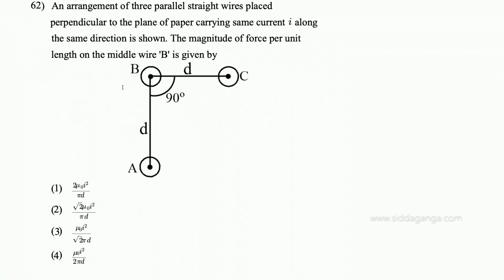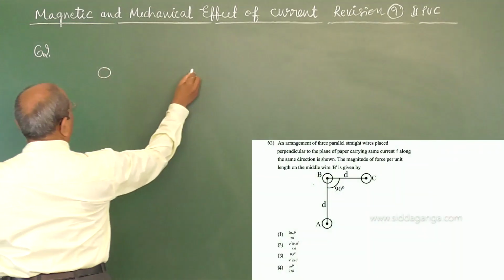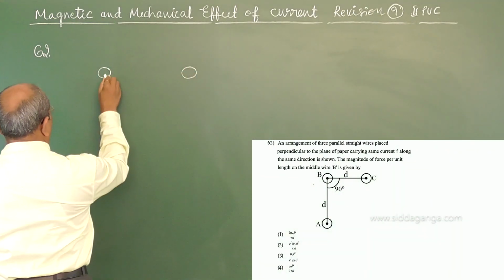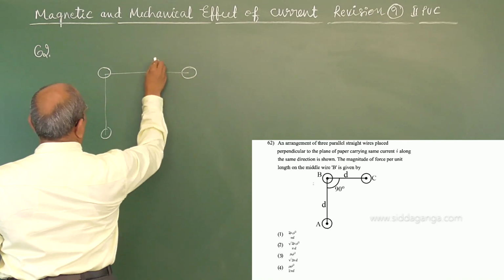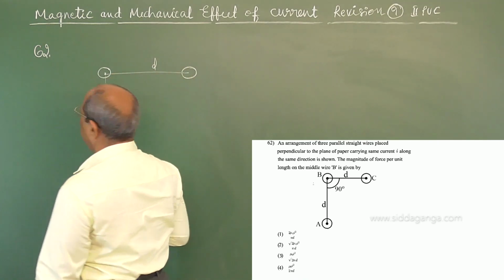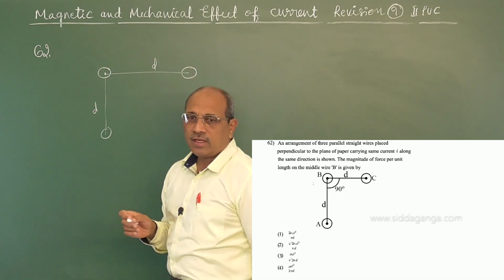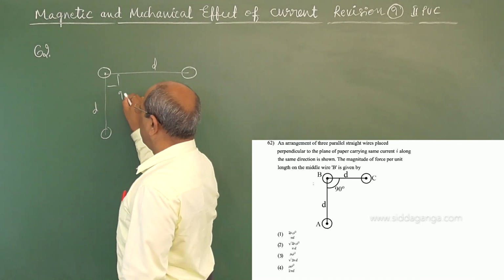See, an arrangement of 3 parallel straight wires placed perpendicular to the plane of the paper carrying same current I along the same direction is shown. The magnitude of force per unit length on the middle wire B is given by. So they have given the three wires perpendicular to the plane of the board. They are at distance d apart and each wire is carrying the current I. Angle between them is 90, no problem.